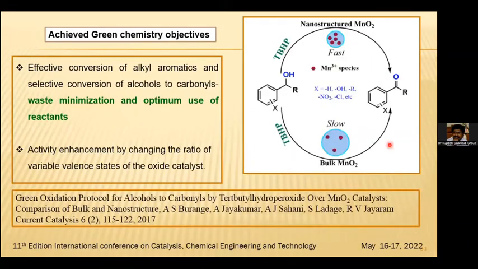The thing is, we are able to compare the bulk and the nanostructure. With TBHP, when we go from the alcohol to the carbonyl compounds, what happens? If you use the bulk MnO2, the process is slow, but when we use the nanostructures, the process is fast.